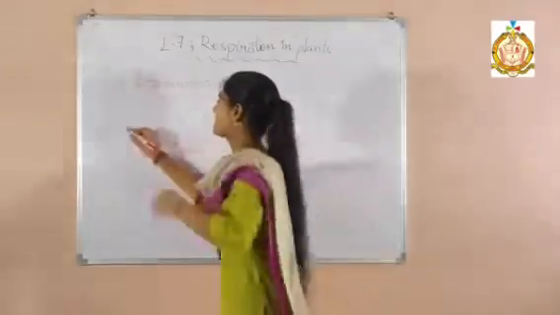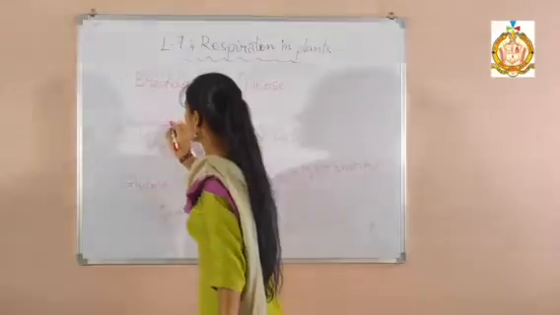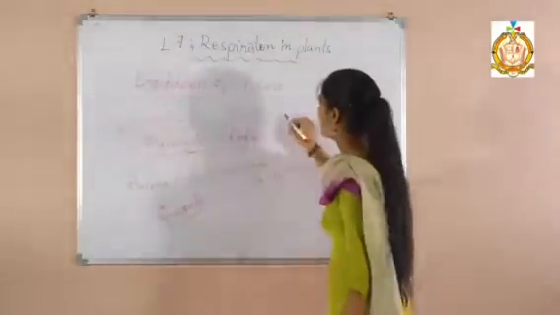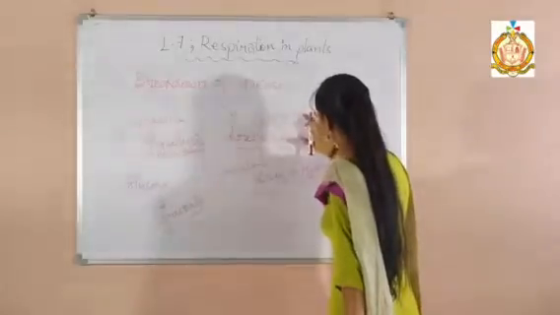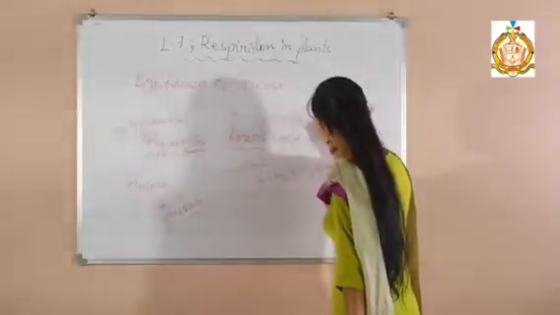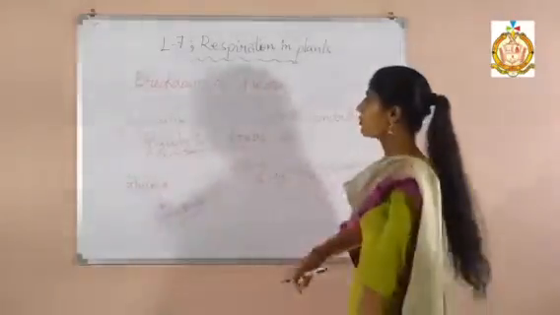Glycolysis takes place in the cytoplasm of the organisms, and the Krebs cycle takes place in the mitochondria. So these are the locations of these 2 processes.